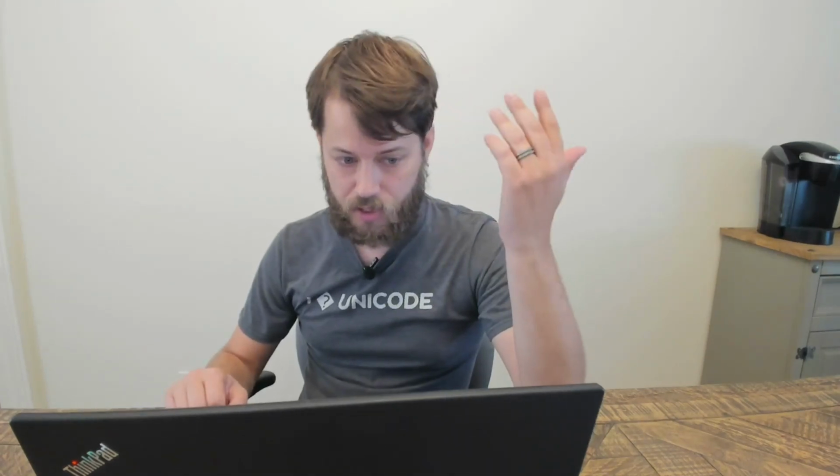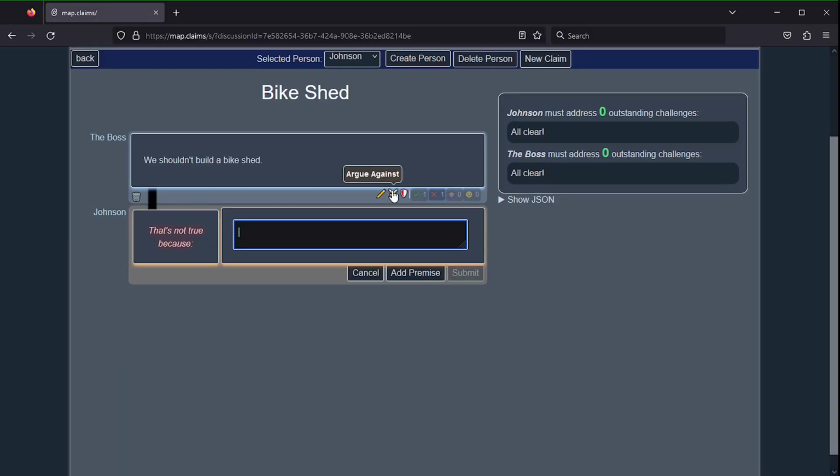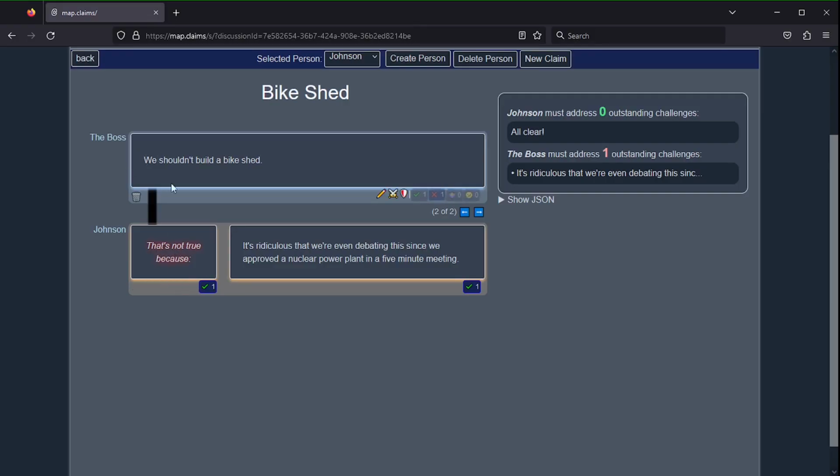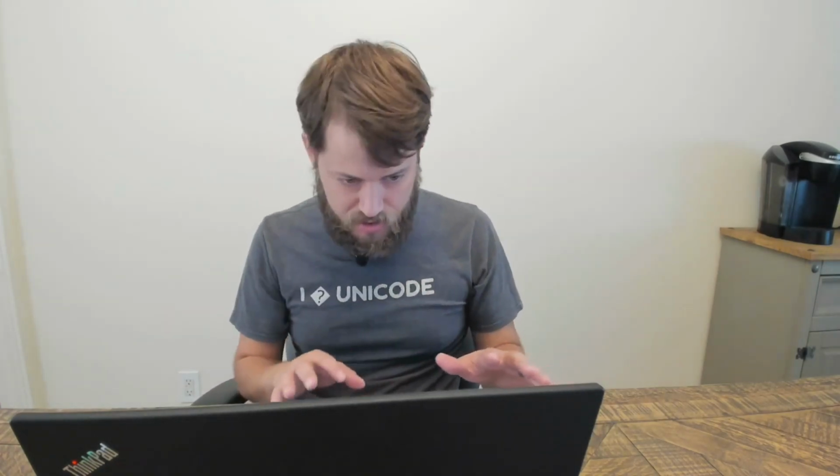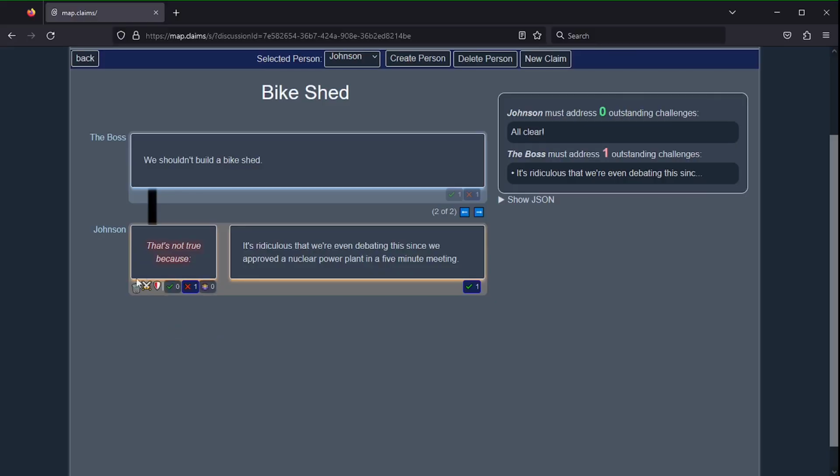All right, so which claim are you disagreeing with? The initial one, I guess? No, this doesn't look right, though, because this makes it look like I think the fact that we approved the plant somehow proves that we should build a bike shed, which doesn't really make any sense. He's just going to disagree with the implication, because I don't even agree with the implication. Can I just do a normal disagree response without this implication box thing being here? No. I guess I'll delete this then.